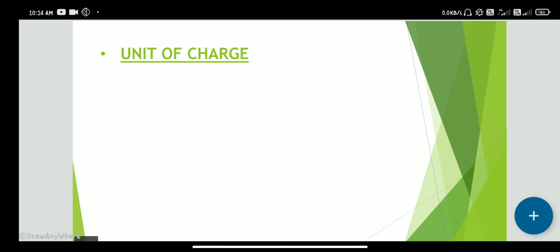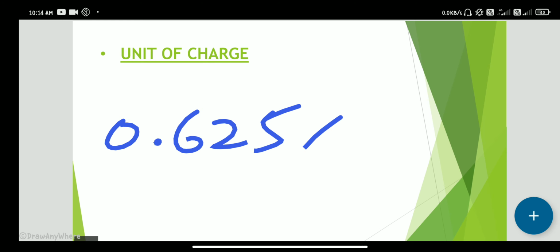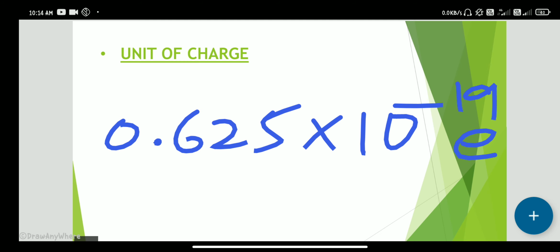After we solve this equation, we get 0.625 into 10 power of minus 19 electrons equal to 1 negative coulomb.